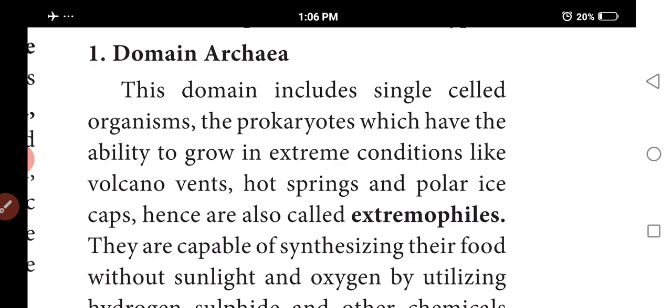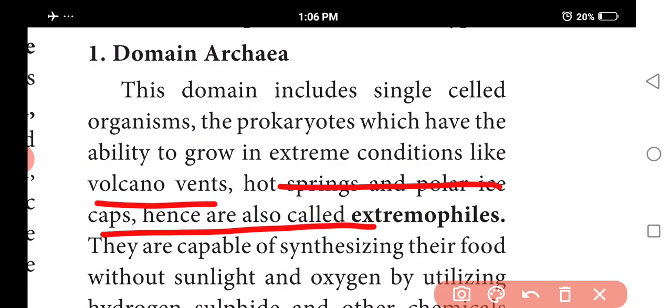Archaea is a single celled prokaryotic cell. It has the ability to grow in extreme conditions like volcanoes, hot springs, and polar ice caps. That is called extremophiles. Extremophiles means organisms that grow in volcanic vents, hot springs and polar ice caps. That is the scientific term, extremophiles.